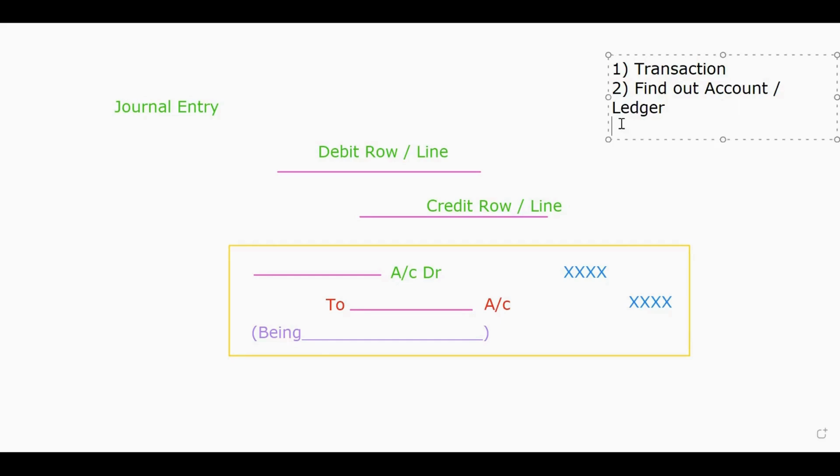So after finding the ledger, we need to match the principle. After matching the principle, the final step is recording. So this is the process where we can easily prepare the journal.